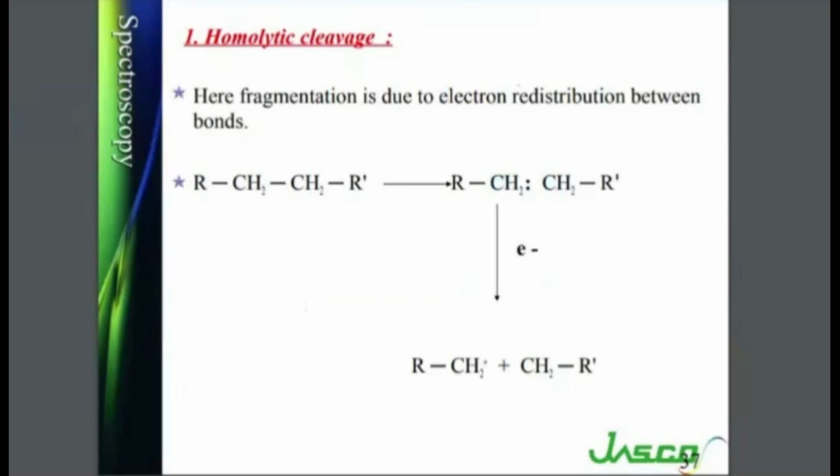When we bombard this molecule with electrons, one of the electrons is likely to get removed from the structure. Then if homolytic cleavage has to occur, there are two possibilities. If you can imagine, the possibility may be that the remaining electron will go to one of the CH2, so the other will acquire a positive charge. This is like we are dividing this bond into two equal halves. If homolytic cleavage is occurring in a neutral molecule, not in an ion, it will look something like this. Just a second, I will display it.